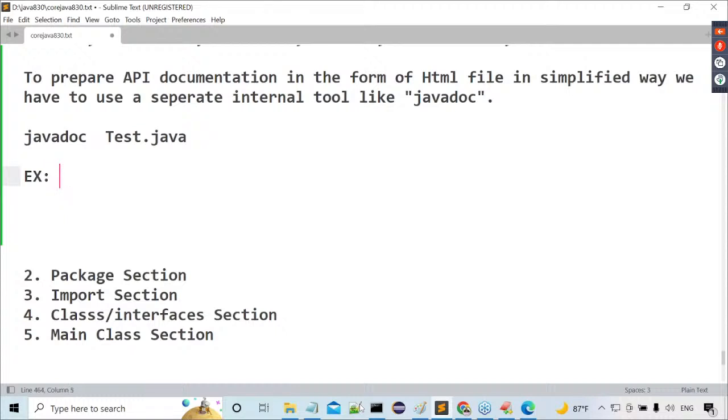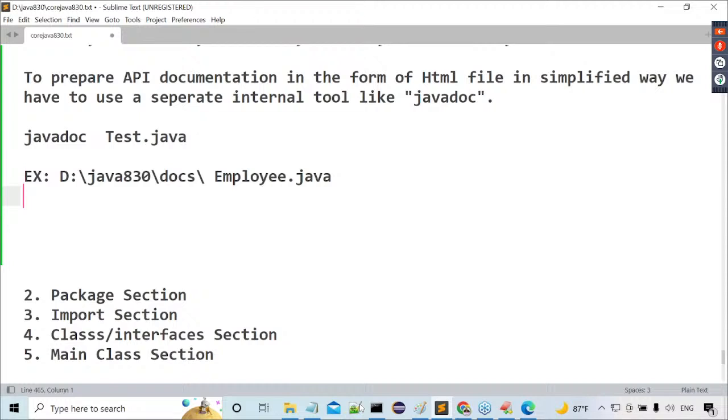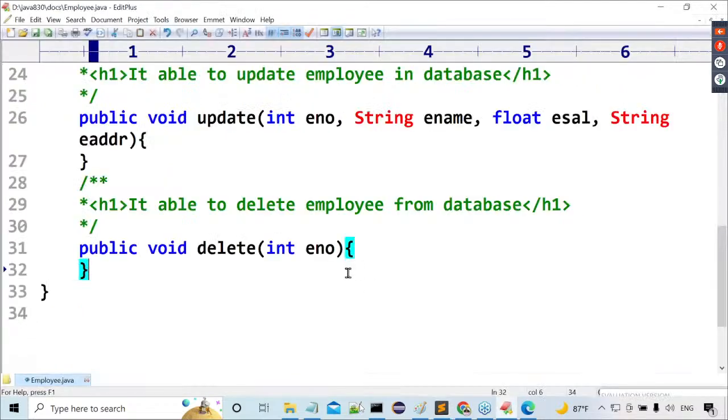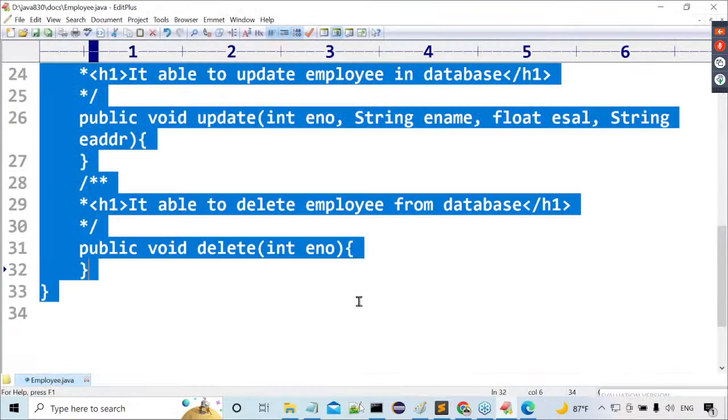Now let me go to the example code. I want to specify d:/Java 830/ where I prepared the docs folder, where I specify employee.java. In the document I'm giving everything. Don't worry, I'll share this document, but let me wait one or two days. I'm preparing this total documentation clearly.